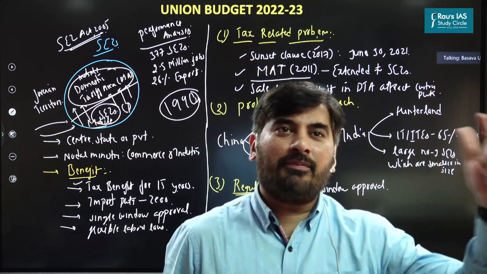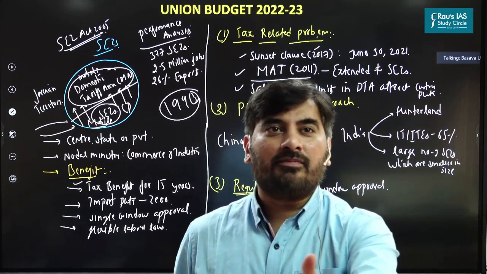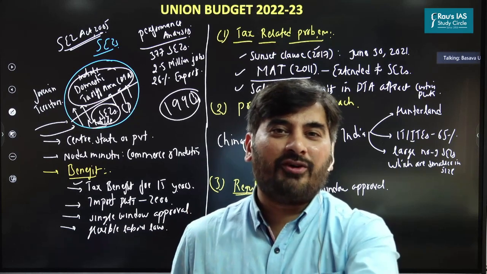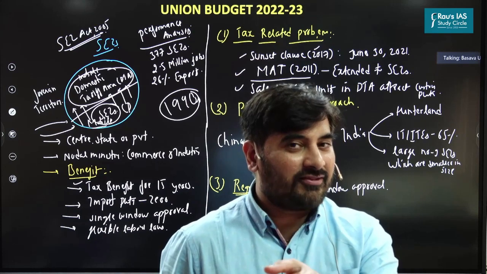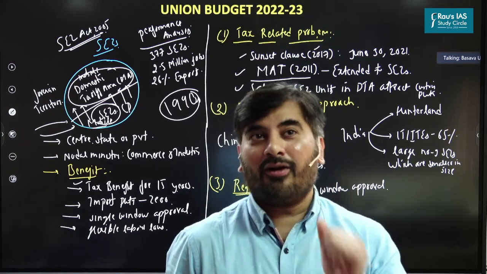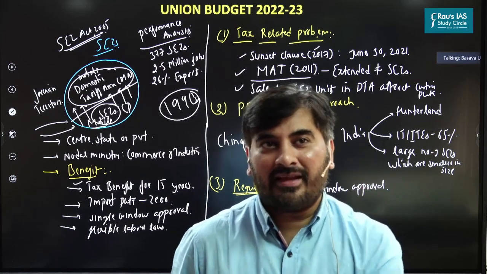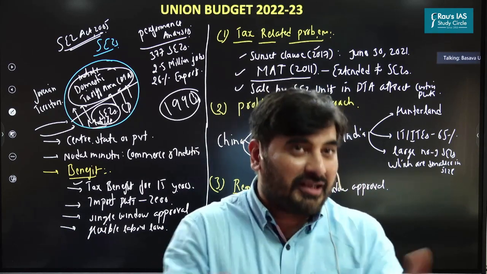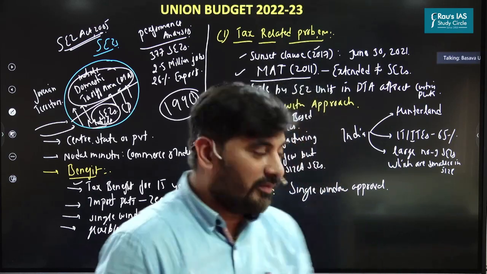If you want to set up a unit in an SEZ, the government will lay down a red carpet for you. The government will make it very easy for you to come and set up your unit in the SEZ. But if the government gets to know that you are closing down your industry, the government will make hell out of your life. The government will make it very difficult for you to exit from the SEZ. So once again, the kind of Chakravyuh challenge for the SEZs. So that's the second problem, first problem.